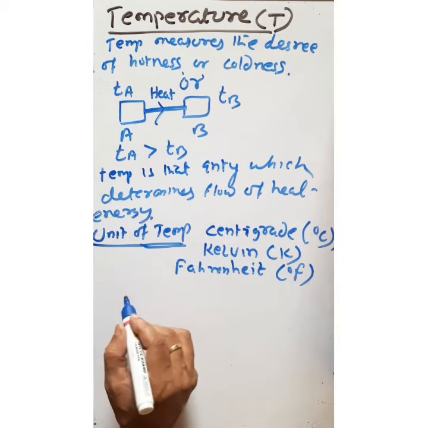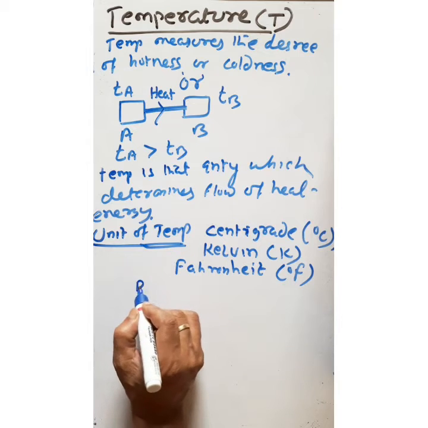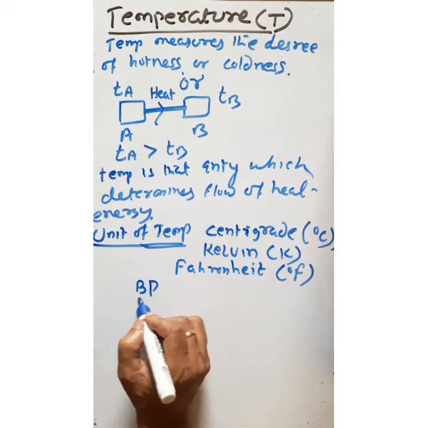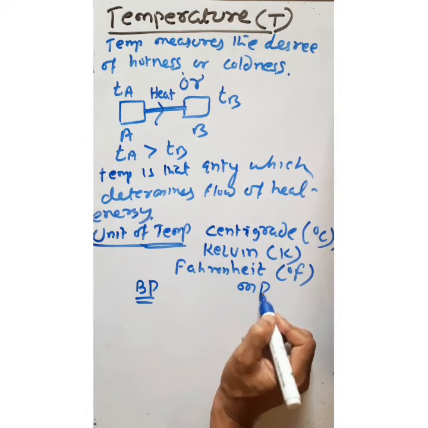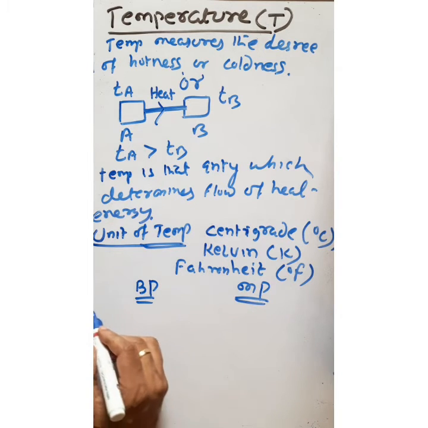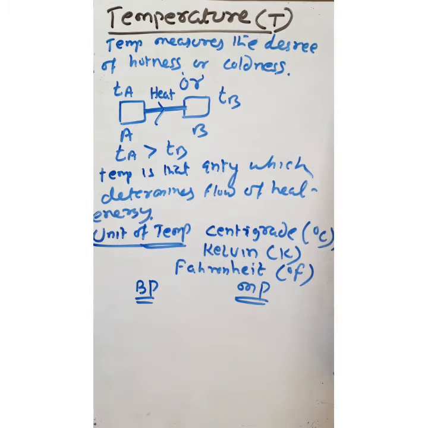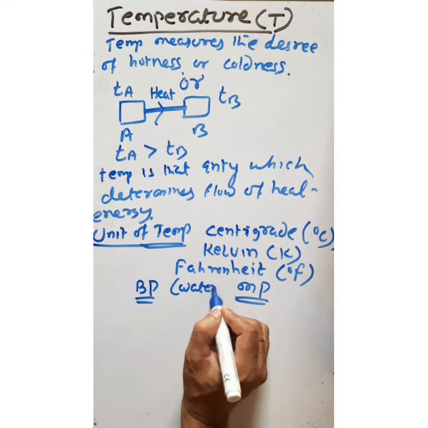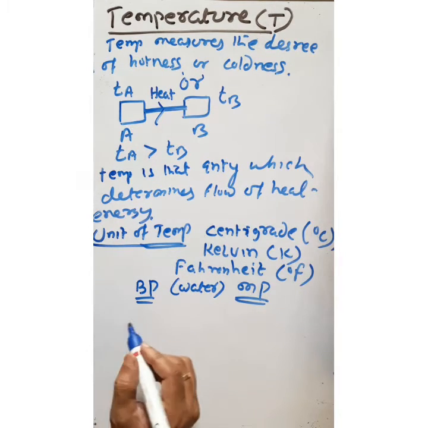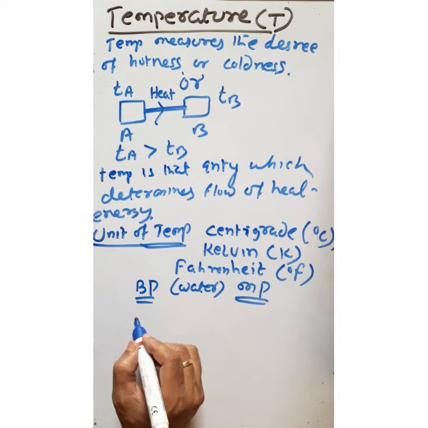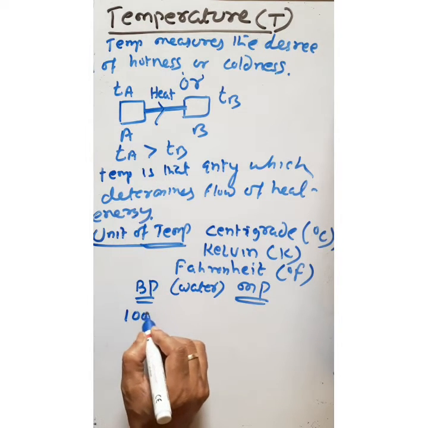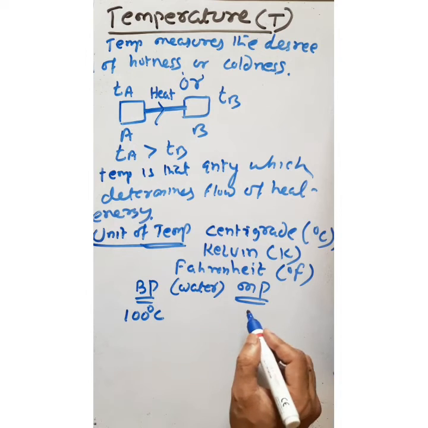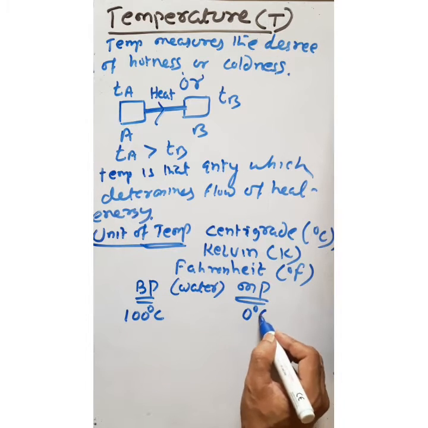Now let us write the boiling point and melting point of water. We know the boiling point of water is 100 degrees centigrade and the melting point of water is 0 degree centigrade.